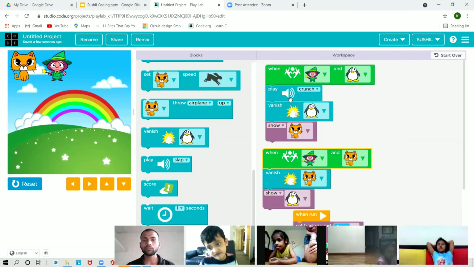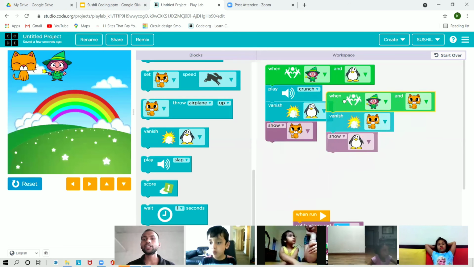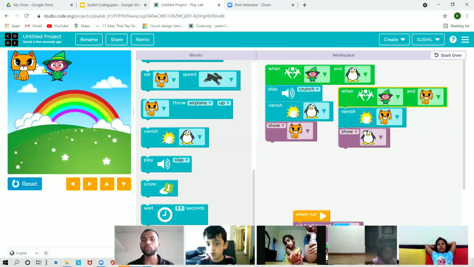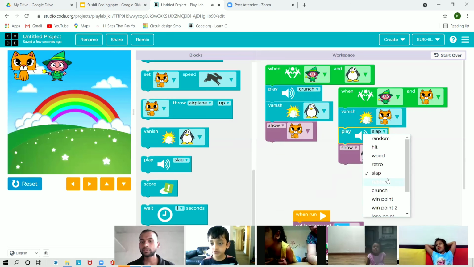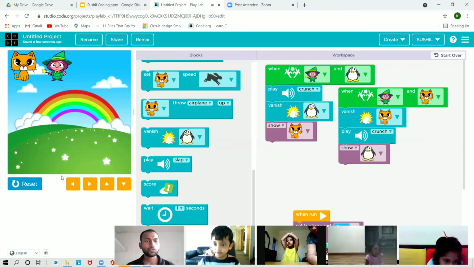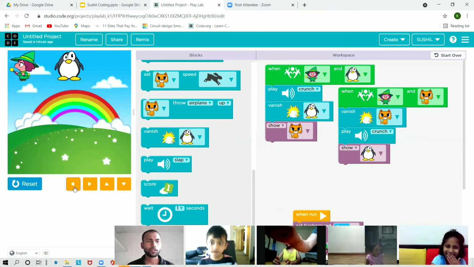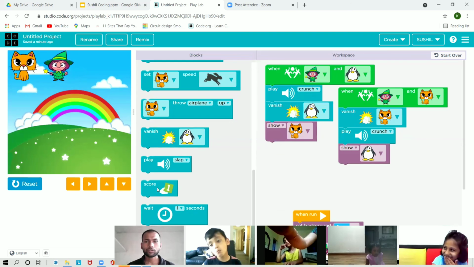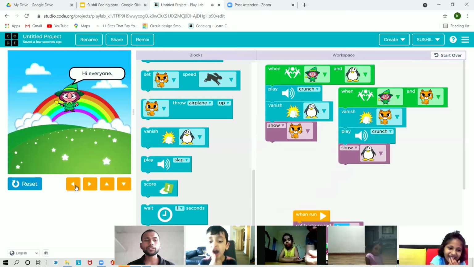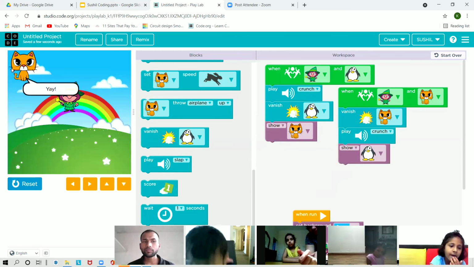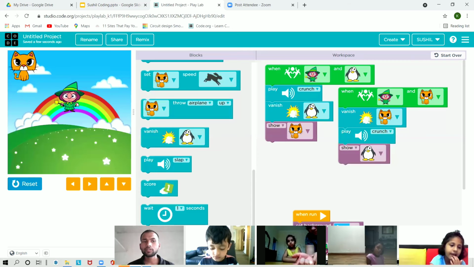Okay, so see, I have used the play sound block here. I'm playing some sound when the penguin is disappearing. Again I want the same thing for whom? Whenever the cat disappears, so I'm using another sound. Okay, and now you can see the crunch. So let's see what's happening. Okay, it was not reset. Now see, are you able to hear the sound?